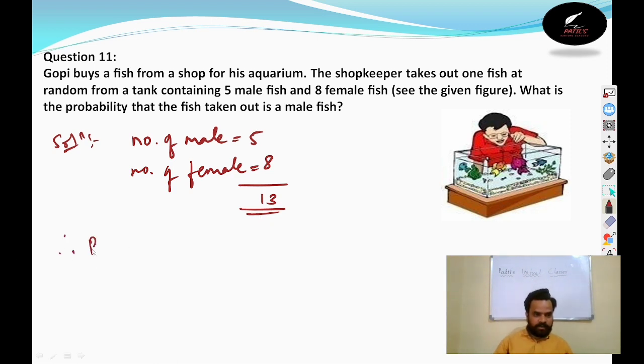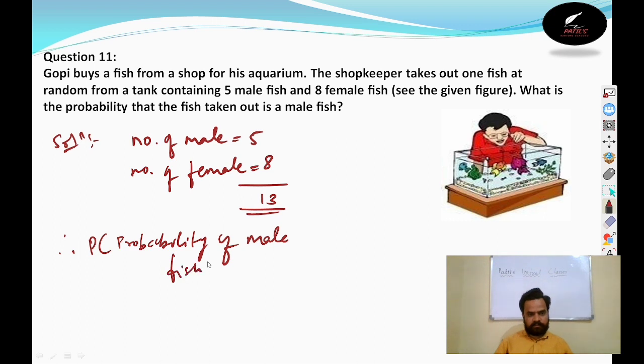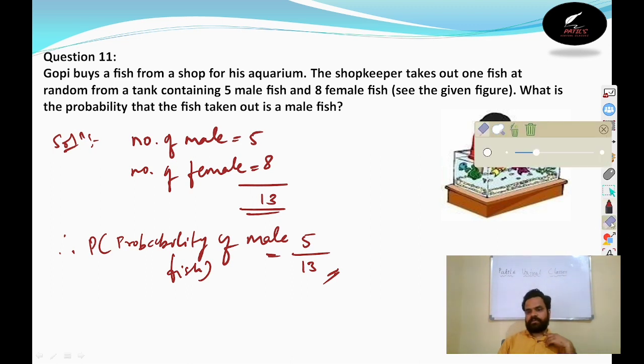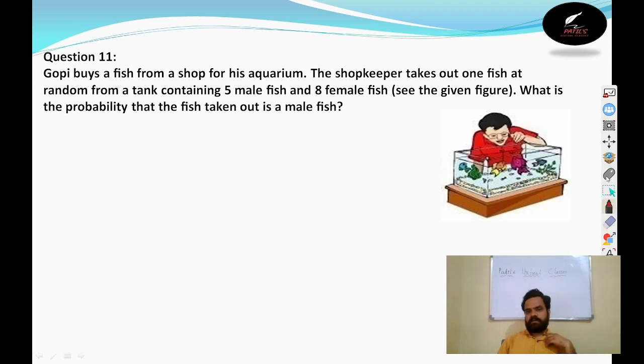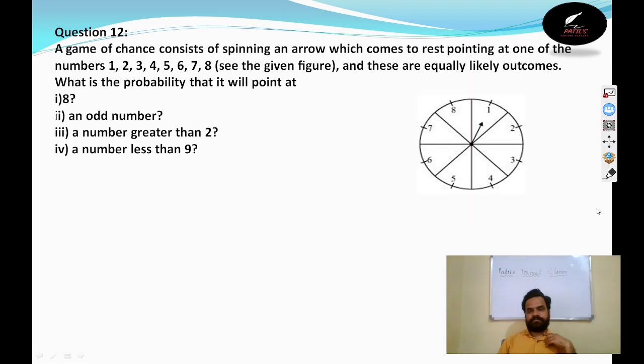Therefore, probability of male fish is equal to the total number of male fish, which is 5, divided by the total number of fish, which is 13. So the answer is 5 by 13. Now, find the probability of a female fish, and comment your answer so that we can go for question number 12.